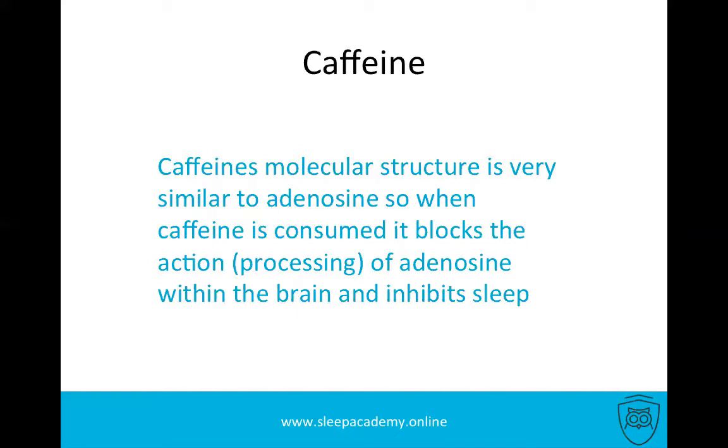Caffeine molecules replace adenosine and attach themselves to adenosine receptors, and therefore our body can no longer accumulate adenosine in the tank because the adenosine receptors are blocked with caffeine.